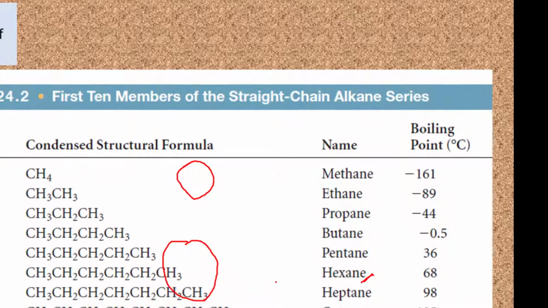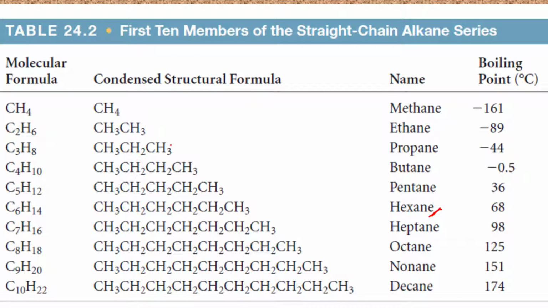Now let's talk a bit about the first 10 members of the straight chain alkane series. We already know that carbon has four hands. When four hands of carbon attach to four hydrogen, it gives the formula CH4, and the name of this alkane is methane. Second, if a carbon bonds to another carbon and is attached to 6 hydrogen, the formula is C2H6 and the name is ethane.